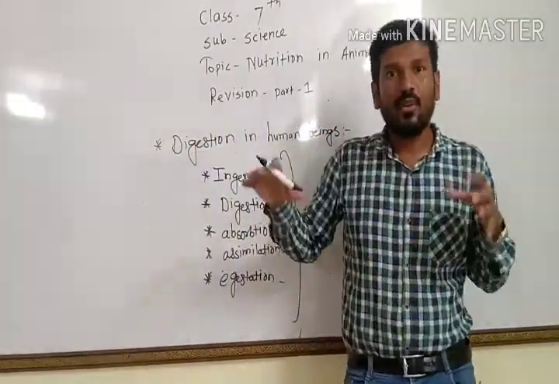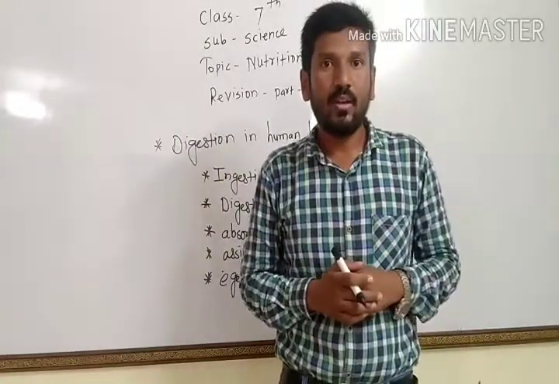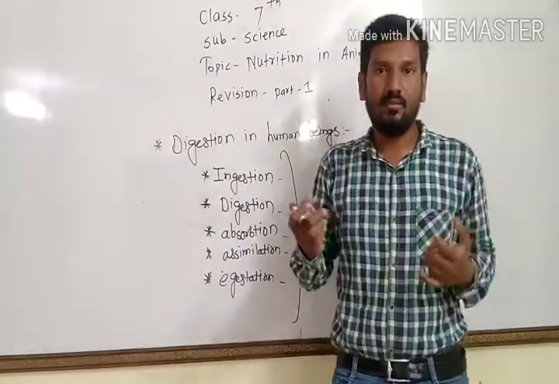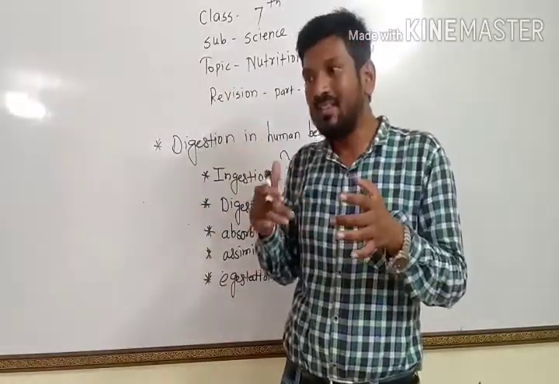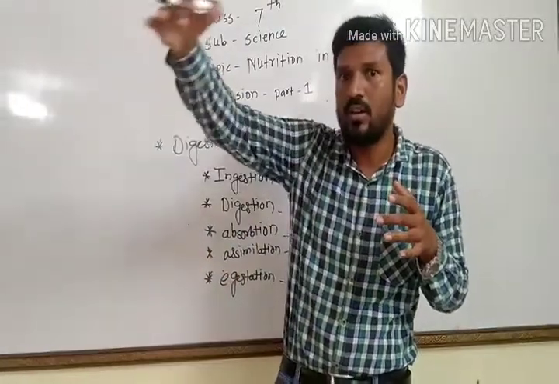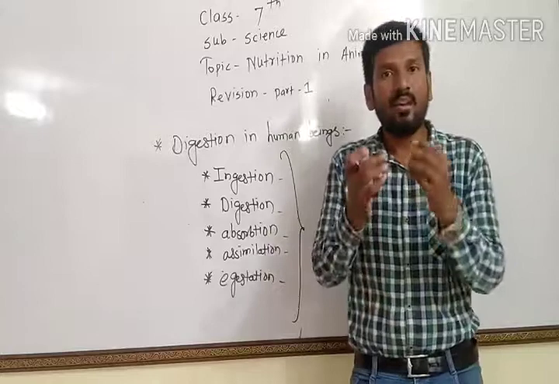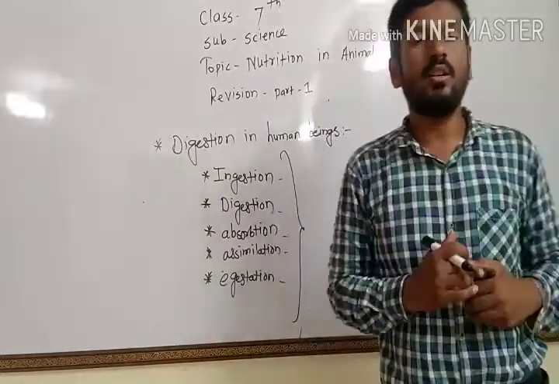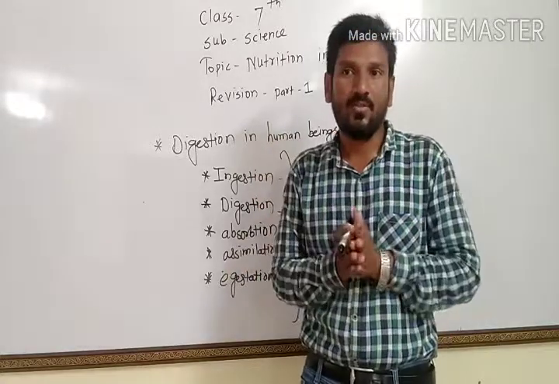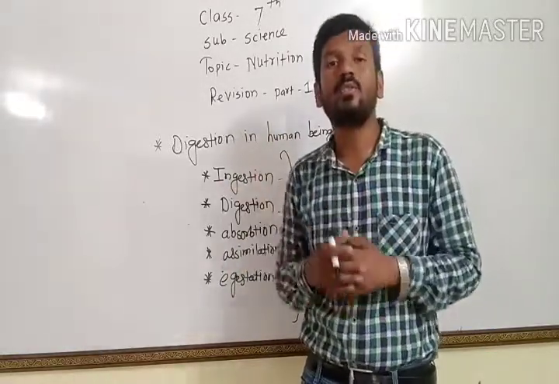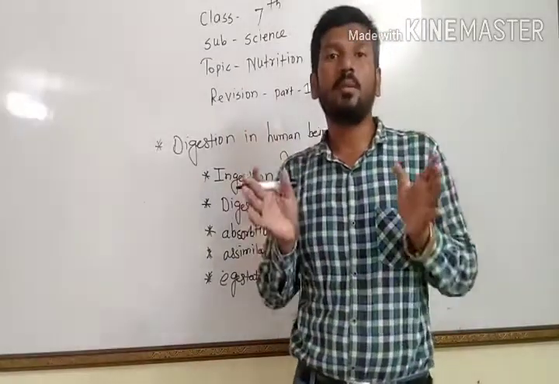Like a racing car has a track, when our food passes through different organs of our body, that is the digestive tract for us. So let's see how the digestive tract works. Let's begin with our mouth.